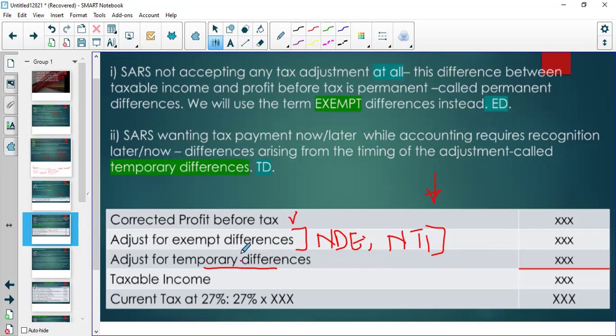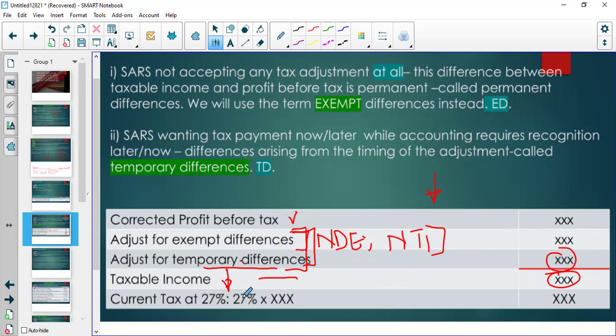It's not like SARS refuses that altogether, but it's an issue of when. So after making those adjustments, we have taxable income. And now remember, we've moved from profit before tax to taxable income. These are adjustments according to the tax authorities.